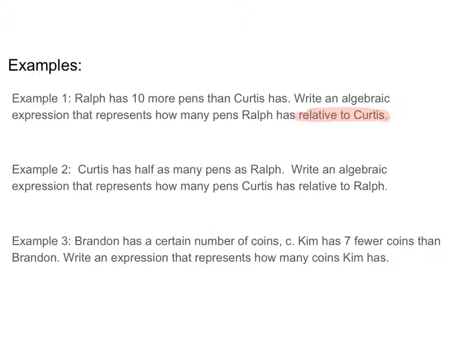It also represents our variable. So Ralph has 10 more pens than Curtis, and of course that word more translates into positive. So we have Curtis, whose number of pens we don't know, so we're going to call that C, and we know that Ralph has 10 more than Curtis.